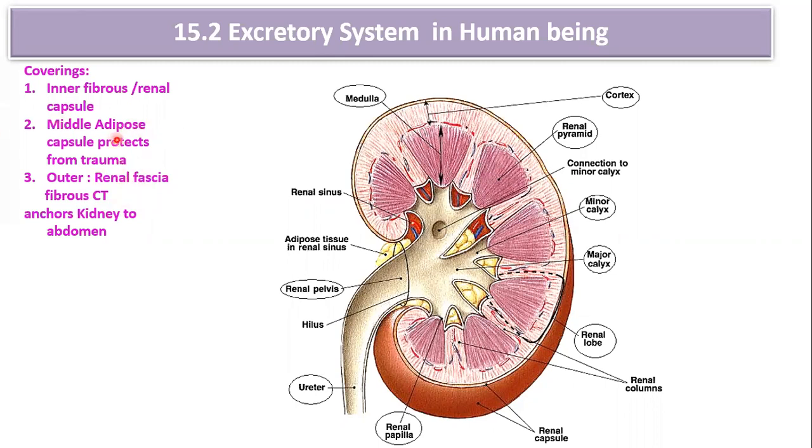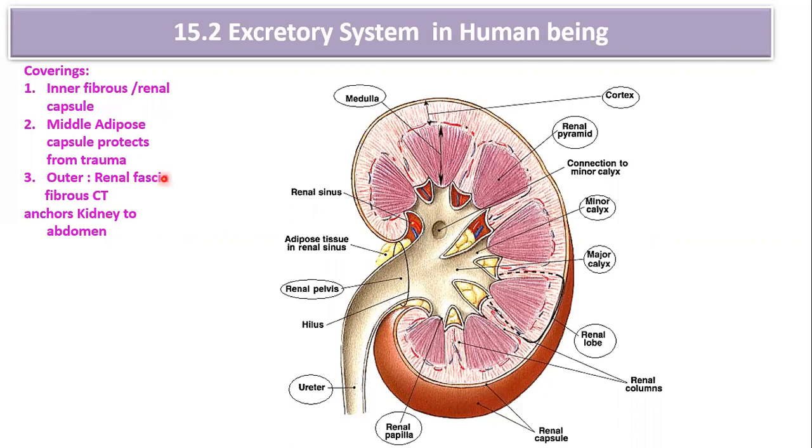The middle layer is made up of adipose connective tissue. This is the second layer, called the adipose capsule, which protects the kidney from trauma, or it can act as a shock absorber. And the innermost layer is called the renal capsule, a smooth, transparent, fibrous membrane that is continuous with the outer layer of the ureter.